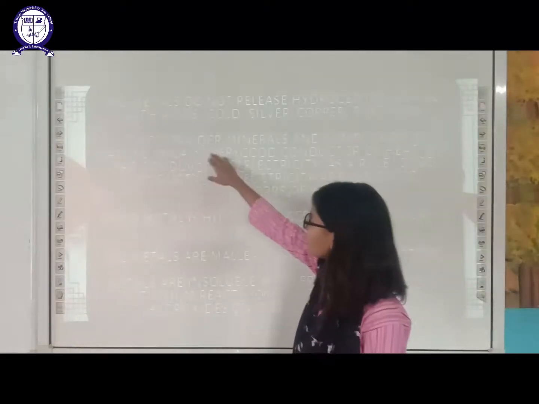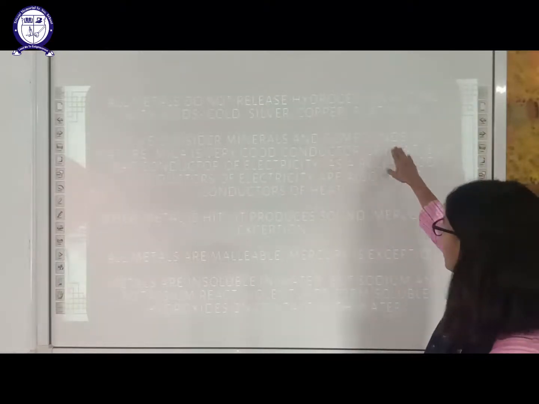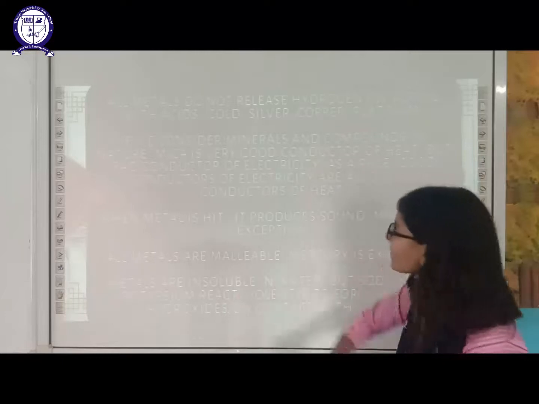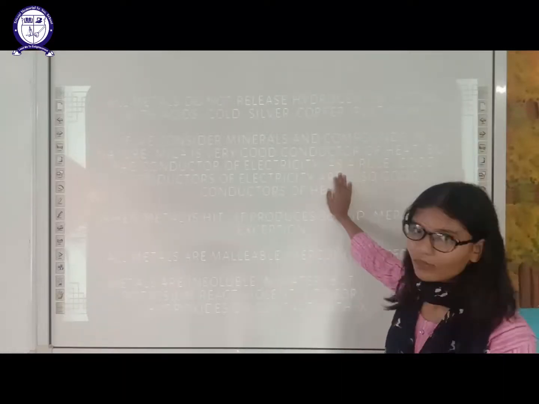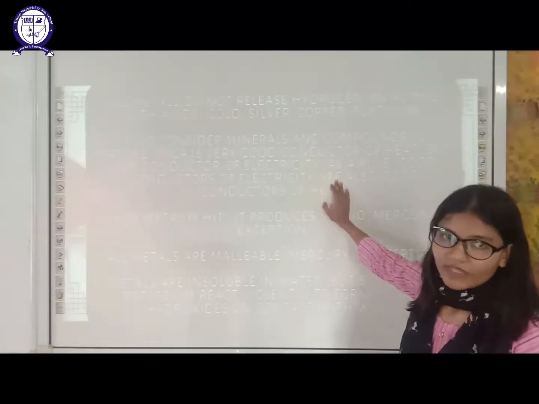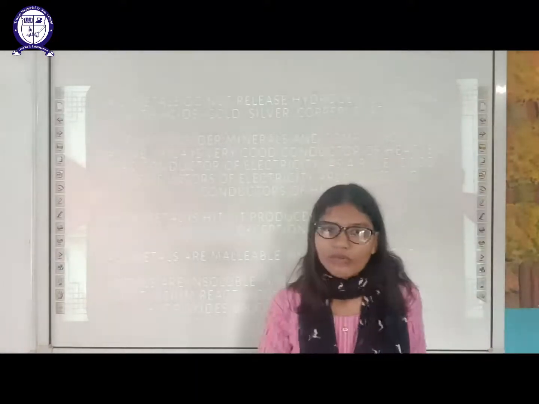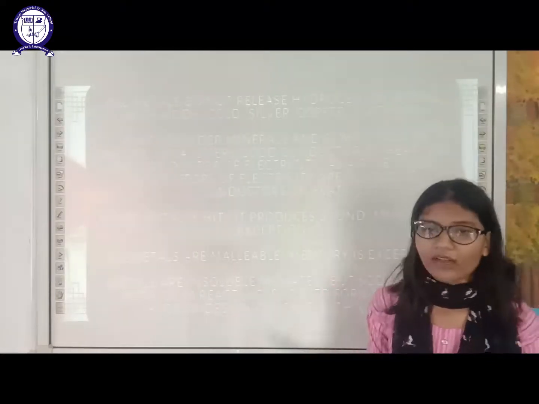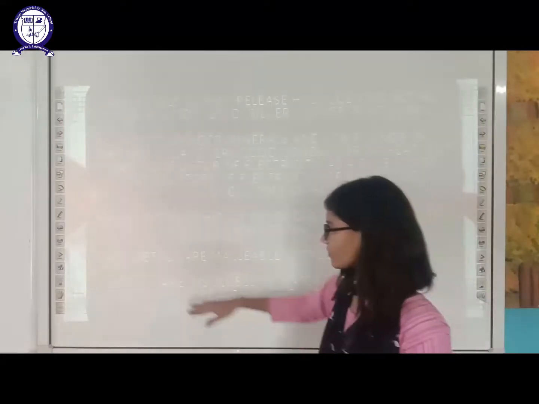Then, if we consider minerals as compounds in nature, mica is a compound which is a very good conductor of heat but a bad conductor of electricity. Till now, we are linking good conductor of heat with good conductor of electricity, but mica is an exception. Mica is a good conductor of heat but a bad conductor of electricity. So this is an exception.